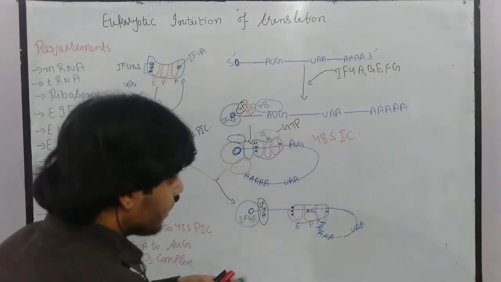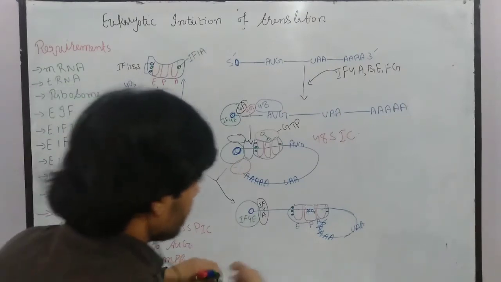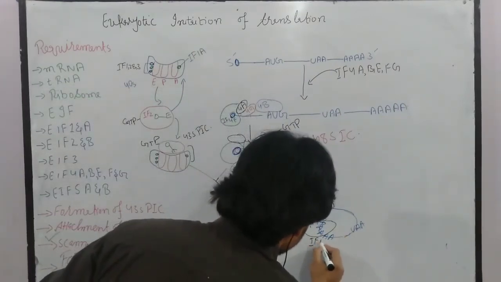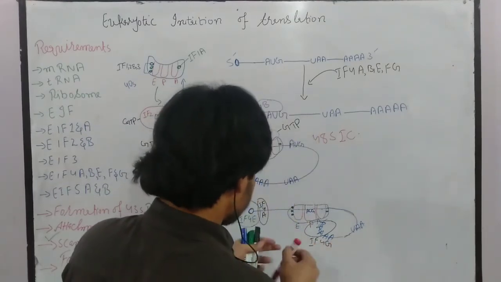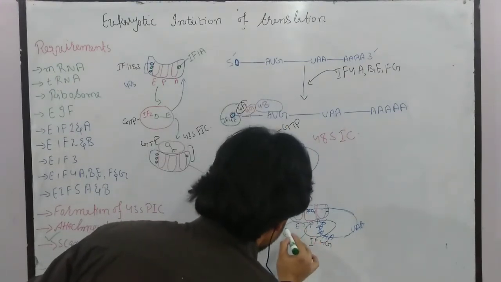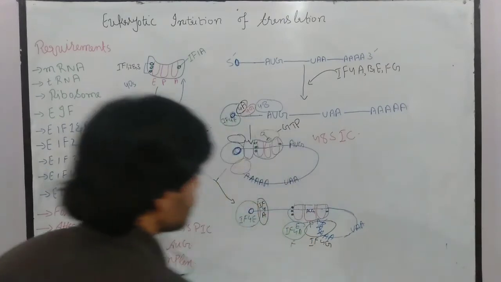Now remember guys, when the 43S, let me draw the other initiation factors. These are the initiation factor 4G, and let's suppose this is the initiation factor 4B and 4F.